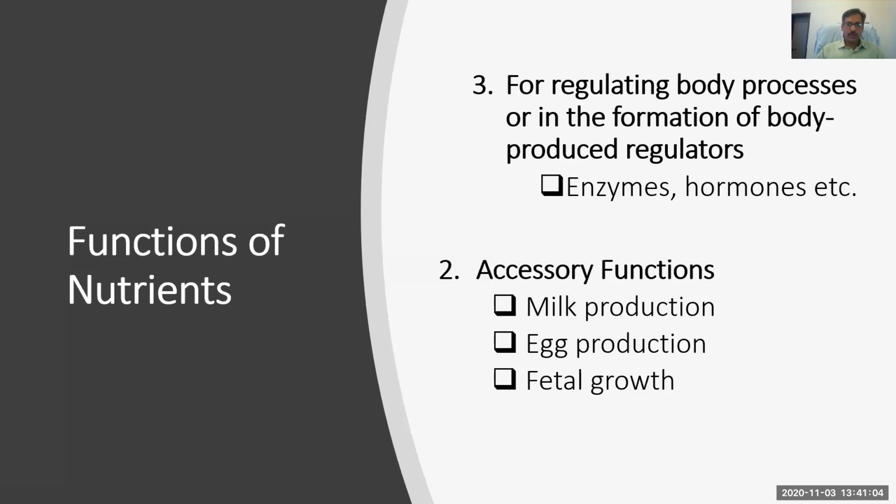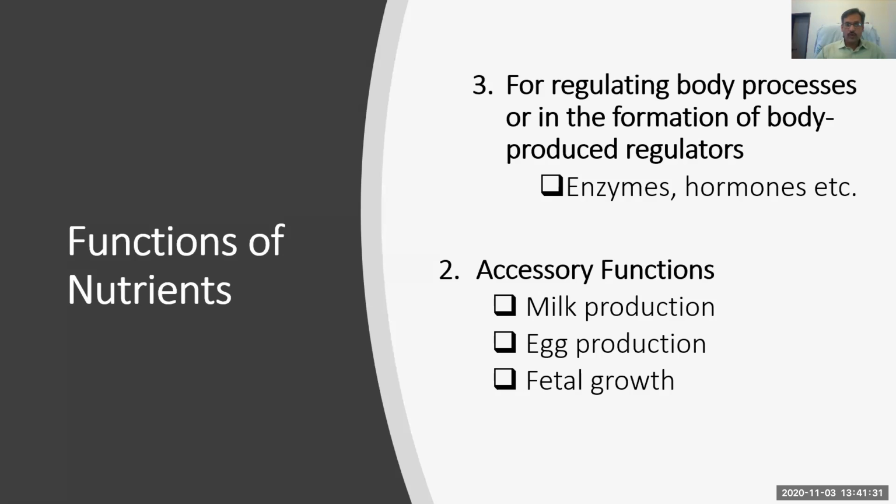Third is regulators. Like in the case of a building, if electricity is there and gas is there, but how much quantity is required, and how to regulate the flow of that electricity or gas, we need a switch, we need a regulator like fan regulators, so that we can switch on or switch off the electricity.